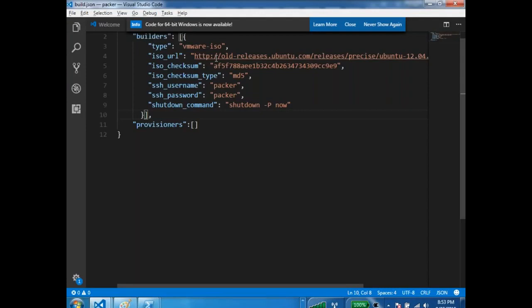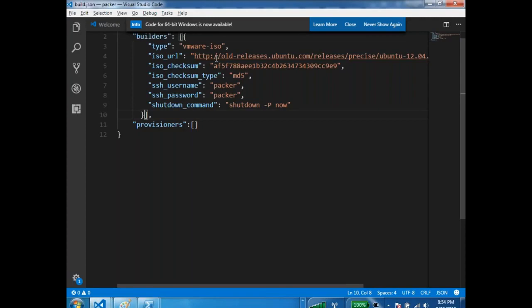That is your builder, right? So builder is not very difficult stuff. It is, where do you want to build and what are the different values which you want to give while you are building this image, right? So whenever you are using Packer to build something, you should have a basic knowledge on that builder also. For example, I cannot build an Amazon image if I don't know how to build an image in Amazon manually. So we'll build images in Amazon and Azure manually, and then we will try to apply the same process from Packer, which is an automated way of creating the